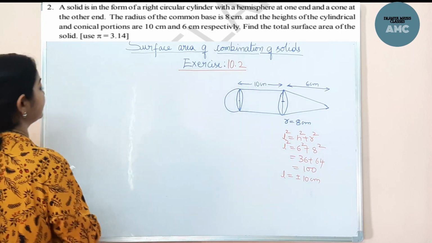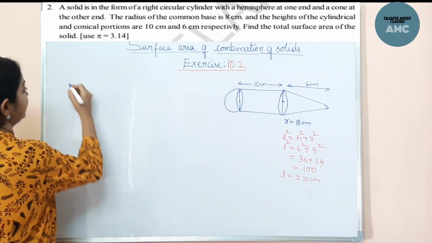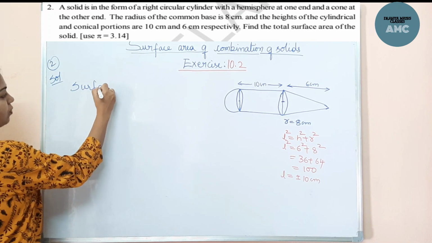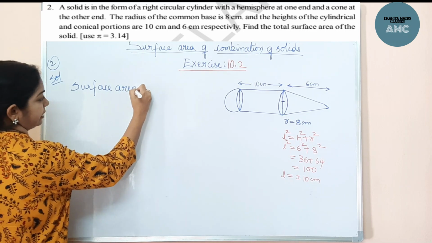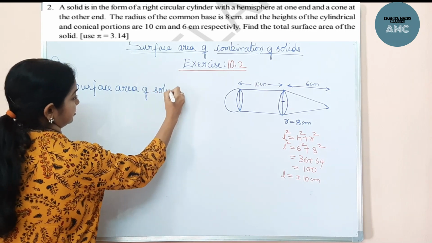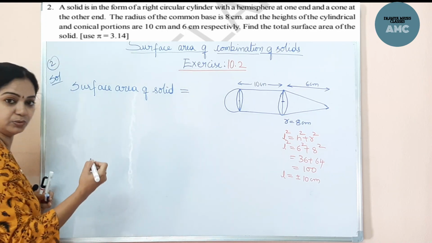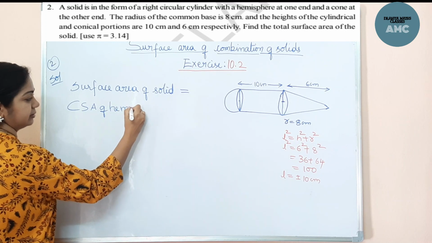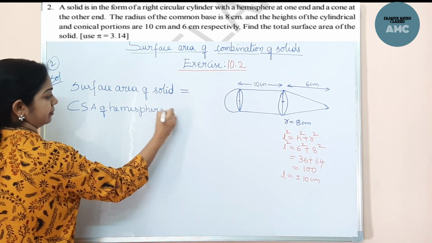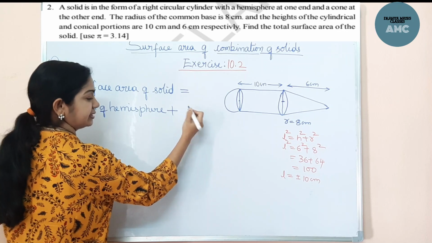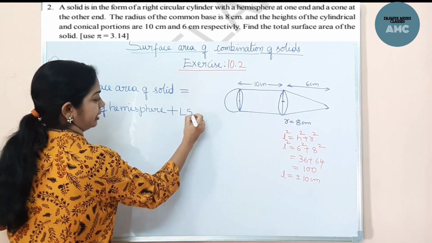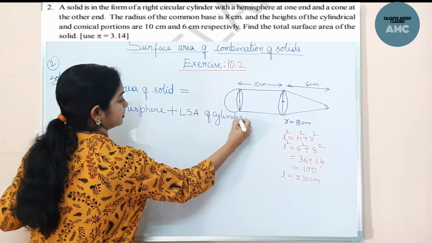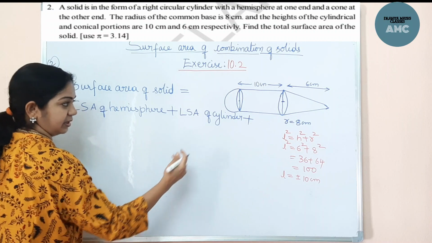Now we will find the surface area of the solid. This is equal to the CSA of the hemisphere, plus the CSA or LSA, we can write either, of the cylinder, plus the CSA of the cone.